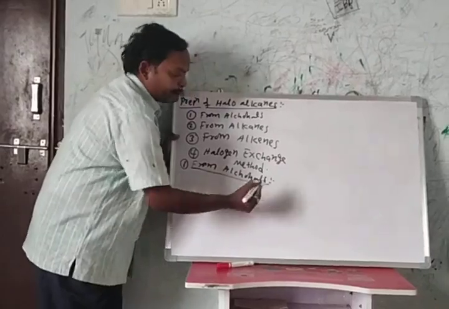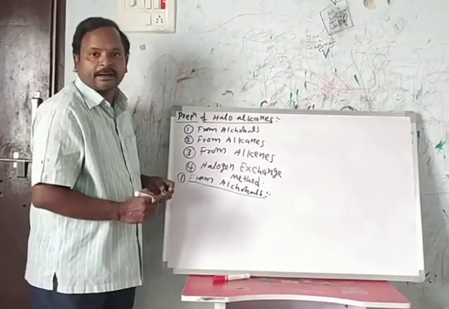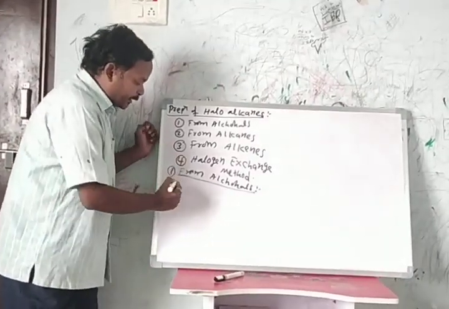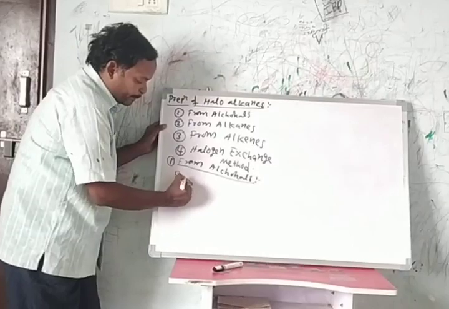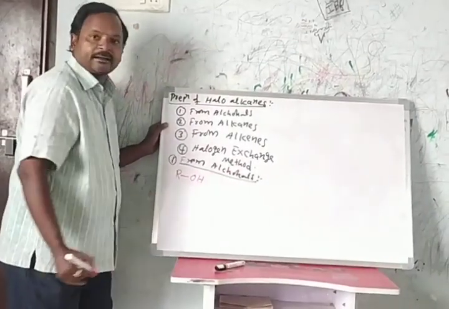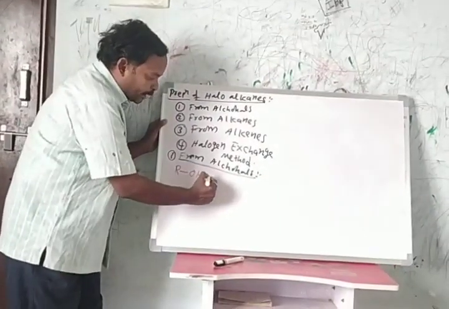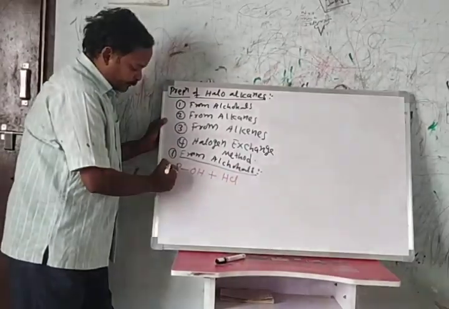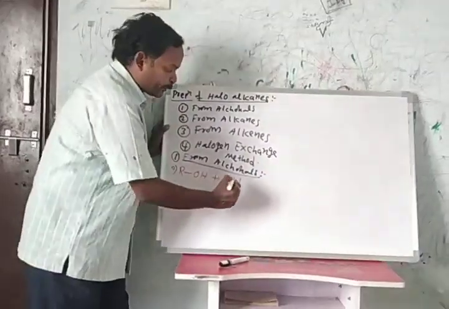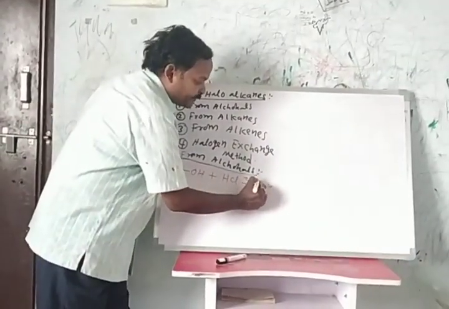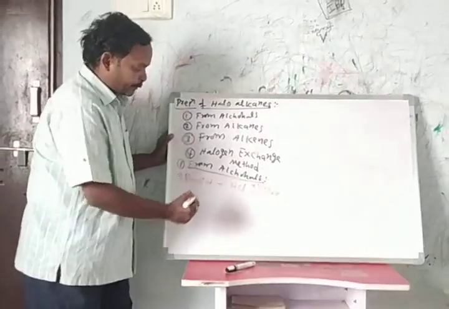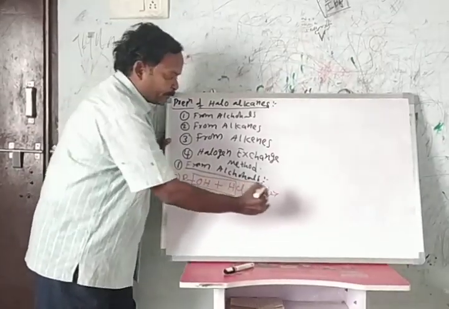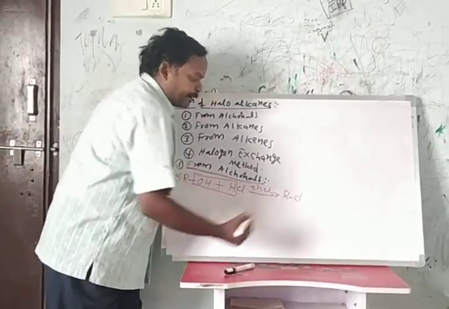Already we know OH functional group containing molecules are called alcohols. Take alcohol, ROH. When alcohol reacts with hydrochloric acid in the presence of zinc chloride, it gives a water molecule and forms alkyl chloride.